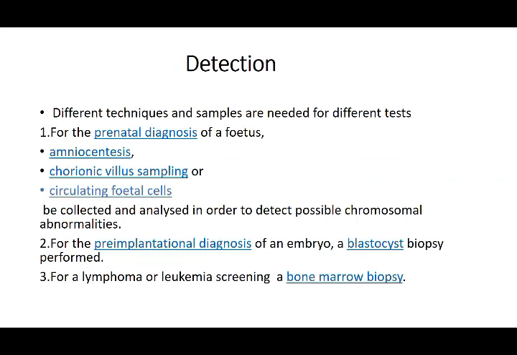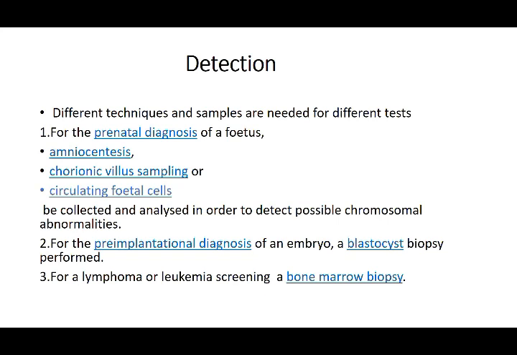Then how do you detect all these abnormalities, whether it is environmental, multifactorial, or genetic? Different techniques and samples are needed for different tests. For the prenatal diagnosis of a fetus, there is amniocentesis, where you remove the fluid by entering through the anterior abdominal wall into the abdominal cavity, and all the cells and different chemicals are tested. Then I told you about chorionic villus sampling, where you take a part of the trophoblast and test that. That is the CVS.